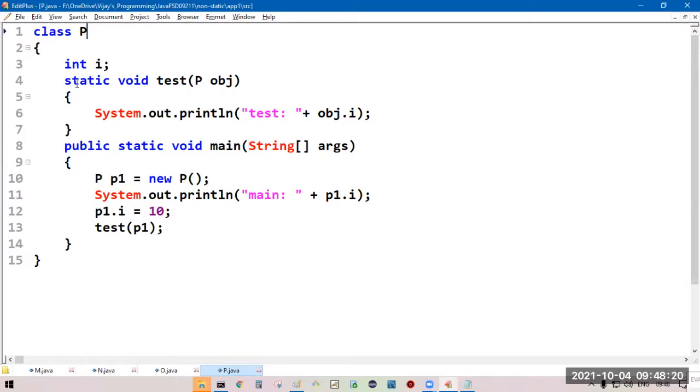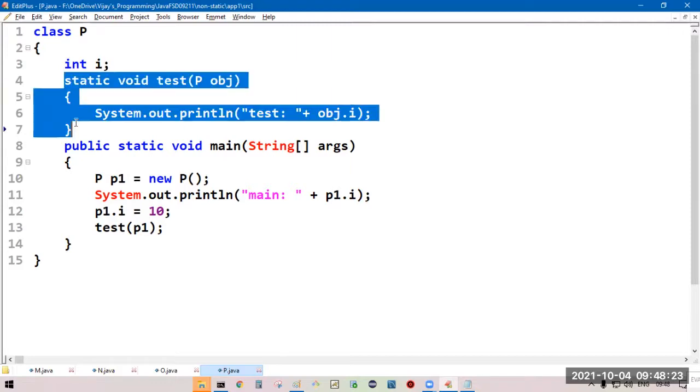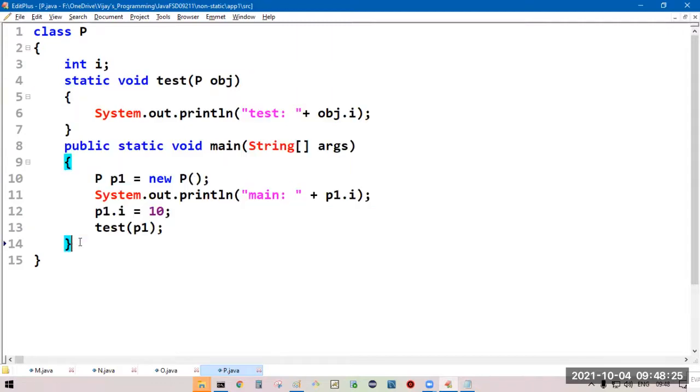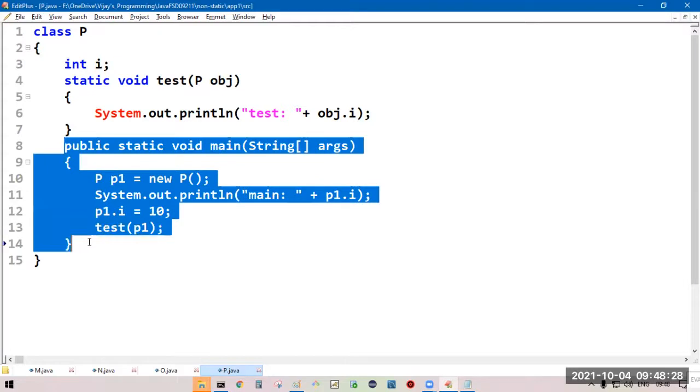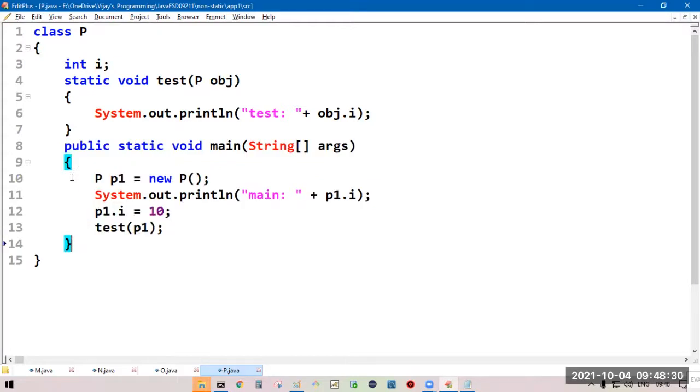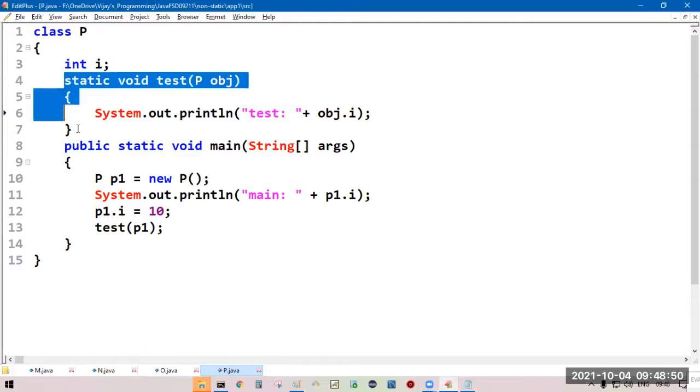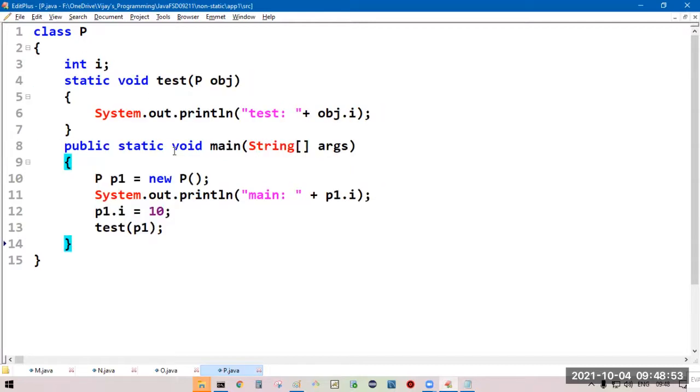Whenever class P is loading, these methods are also static members, so they are going to load to the memory. We are not calling any static members before executing the main method. So whenever class P is loading, these two static members are loading. Fine. There is nothing to be executed.